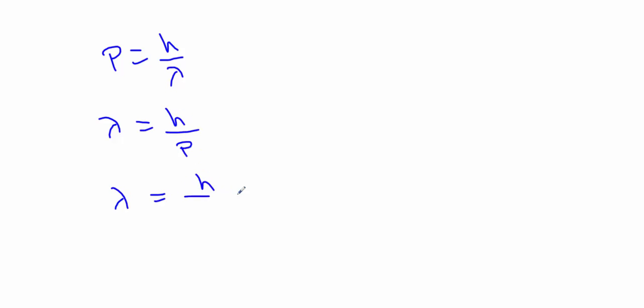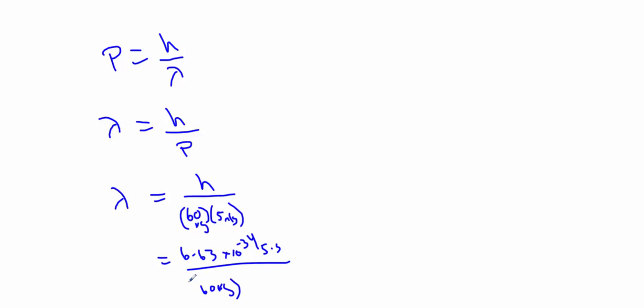And the last thing I want to do is quickly do a little bit of math. I want to talk about that whole momentum is h over lambda, or more or less lambda, the wavelength of something, is h over momentum. And let's just look at a human being. Let's say their momentum is their mass times their velocity. So let's say it's a 60-kilogram human being walking at, say, 5 meters per second. What is their wavelength? Well, you would do 6.63 times 10 to the negative 34 joule seconds, divide that by 60 kilograms times 5 meters per second, and you're going to get that person's wavelength. And it's a legitimate wavelength. That is indeed the wavelength of this person.